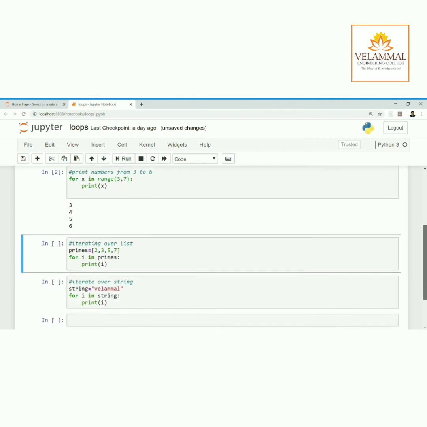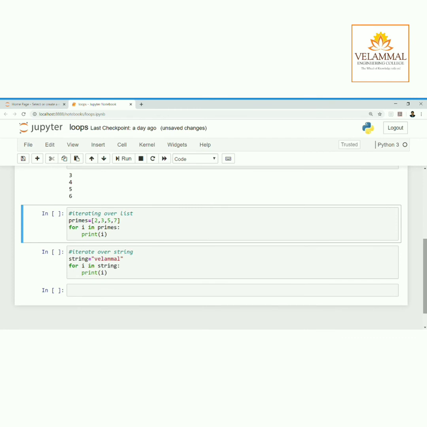The third program is where we are going to iterate over a list. So I have initialized a list with the name primes. The list contains the elements 2, 3, 5, 7. These 2, 3, 5, 7 are some of the prime numbers. So I am going to print all these elements that are present within this list as the output. So for i in primes, it will print i.